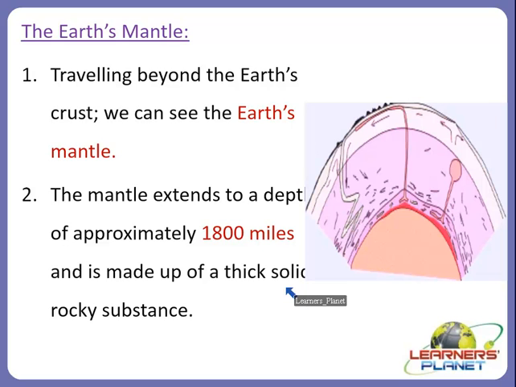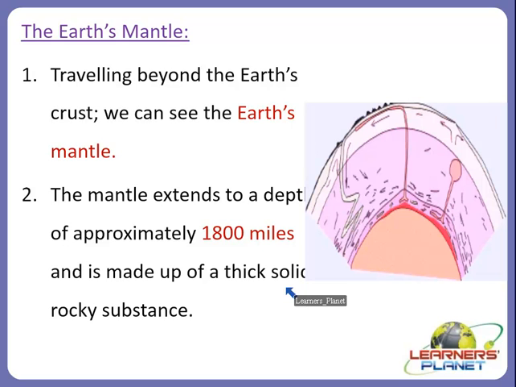The first 50 miles of the mantle are believed to consist of very hard, rigid rocks. Hard, rigid means very hard rocks. And the next 150 miles is believed to be superheated solid rock, which happens due to the heat energy, right? And below that, the Earth's mantle is believed to once again be made up of very solid rock materials.